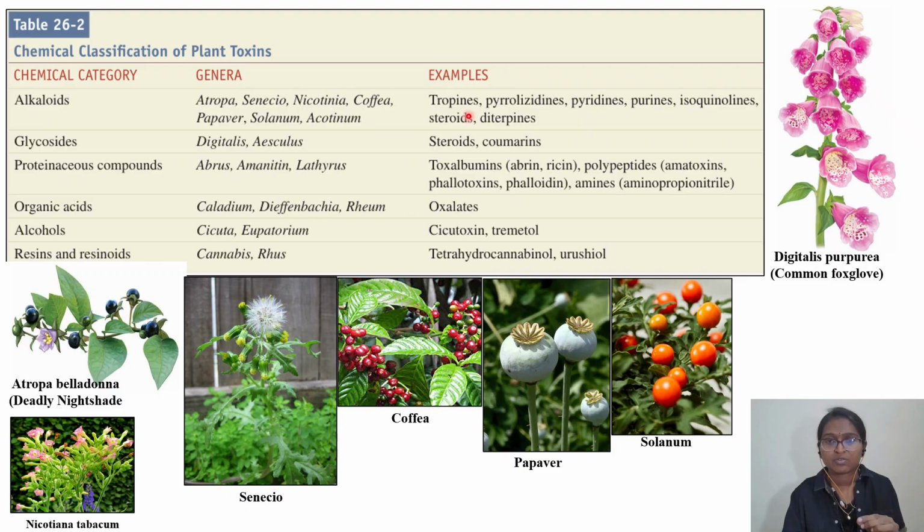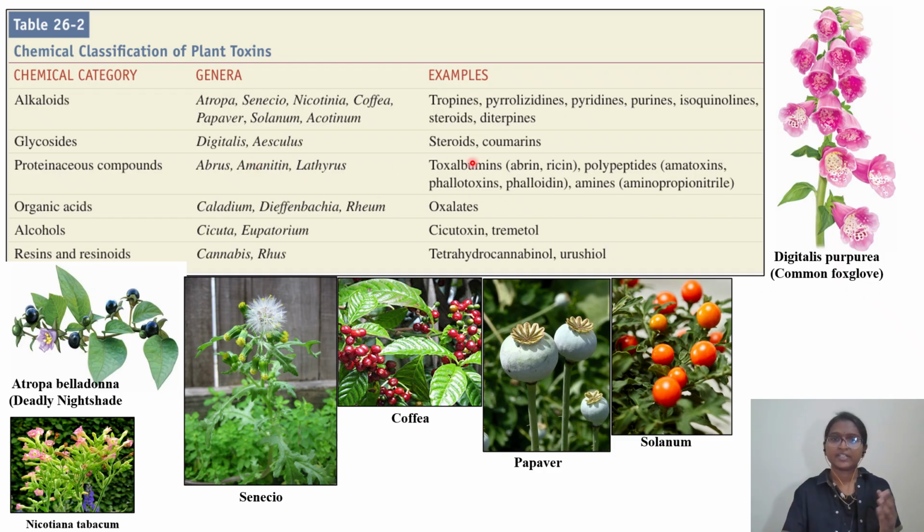So examples are tropanes, pyrrolizidine, pyridines, purines, isoquinoline, steroids, and diterpene. Okay, then coming to glycosides, we have digitalis and Aesculus. We have Digitalis purpurea, that is common foxglove, and we have Aesculus, which was there in the previous slide, that plant.